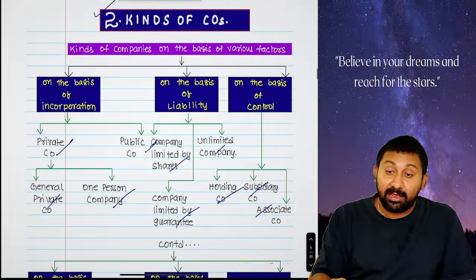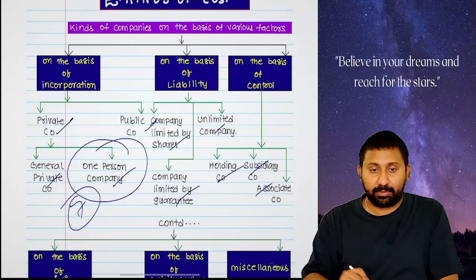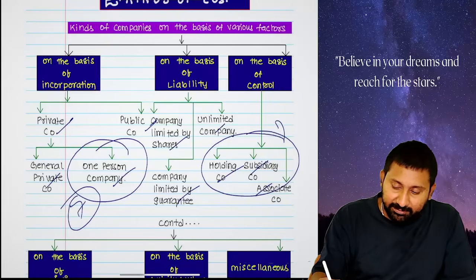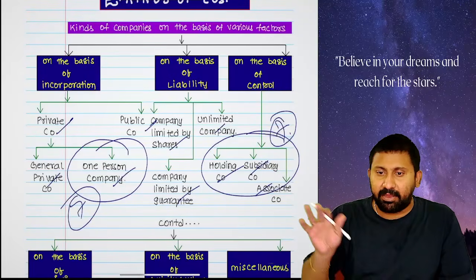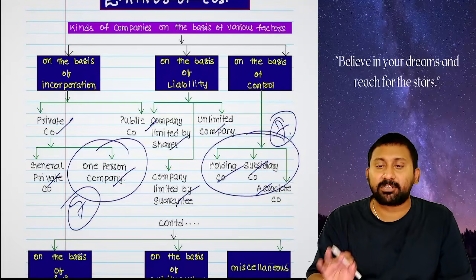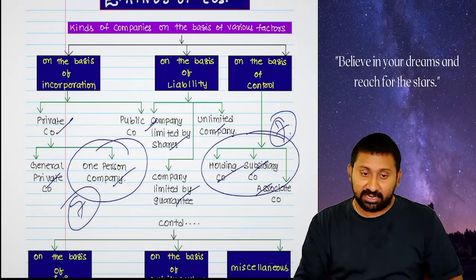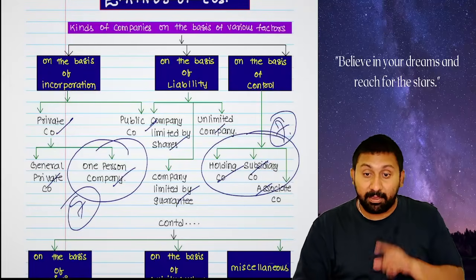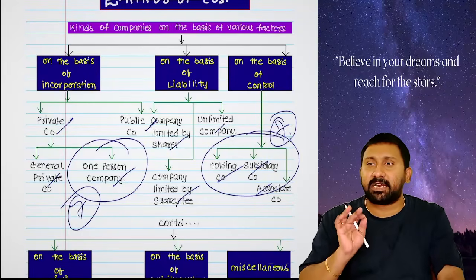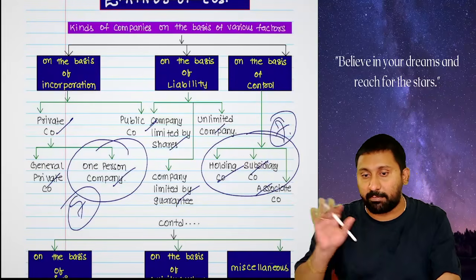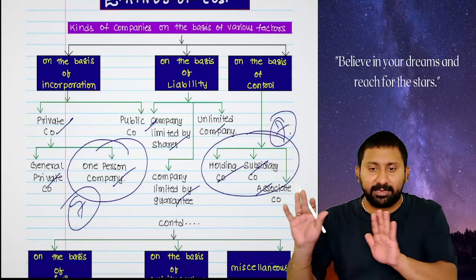First observation: last attempt, a 7 marks question came from one person company. A 7 marks question came from holding, subsidiary, associate, and the remaining came from the remaining chapters of Companies Act. The modus operandi, what I wanted to tell, is that this attempt, especially the September 24 attempt, there is every chance that the questions will be majorly tested on the Memorandum and Articles chapter. That's why once I complete this, I will go to Memorandum and Articles. I will complete this chapter very fast.